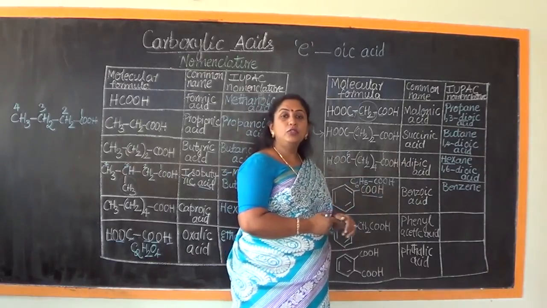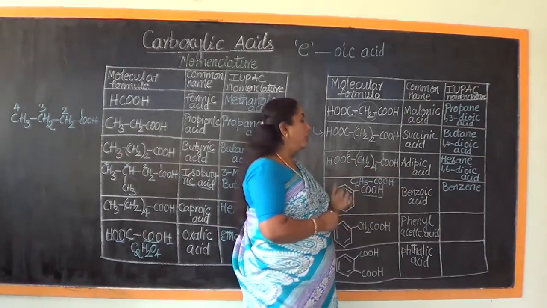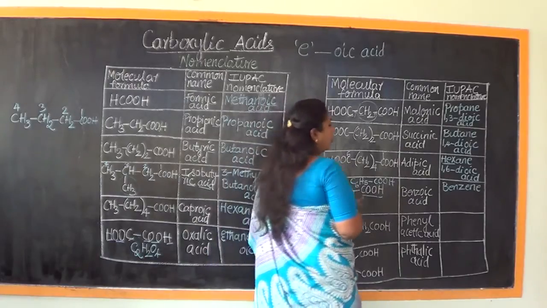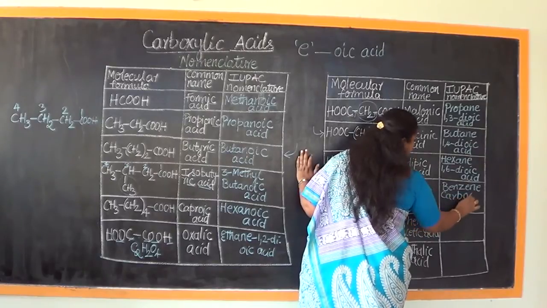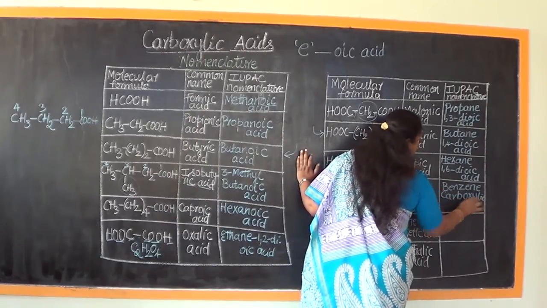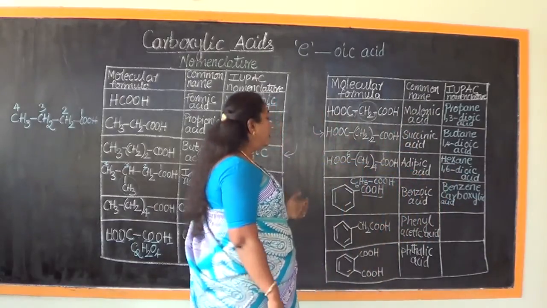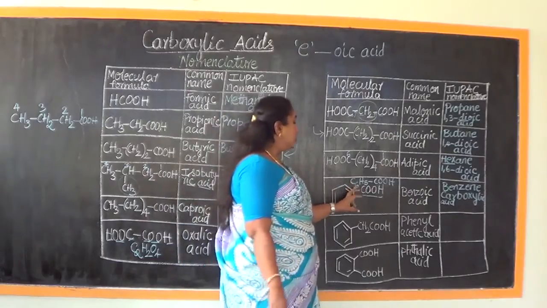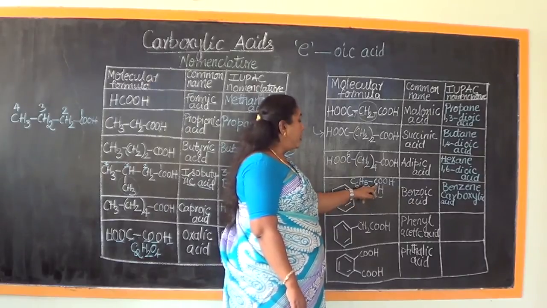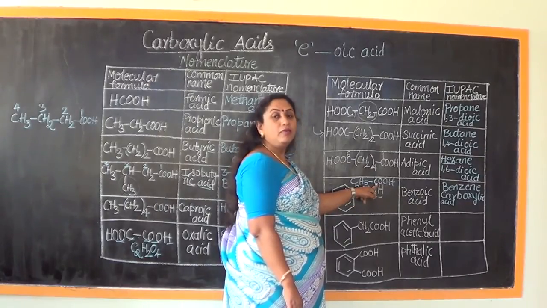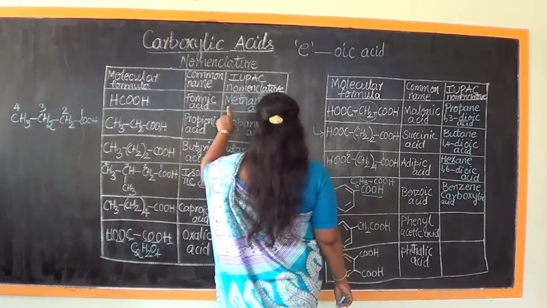So therefore we should separately call it in those cases as carboxylic acid only. So therefore the name of this compound is going to be benzene carboxylic acid. This is one way that you can name. One more way that you can name is, consider this to be the phenyl group, and since we find the presence of only one carbon atom, it will be looking like the structure of methanoic acid.